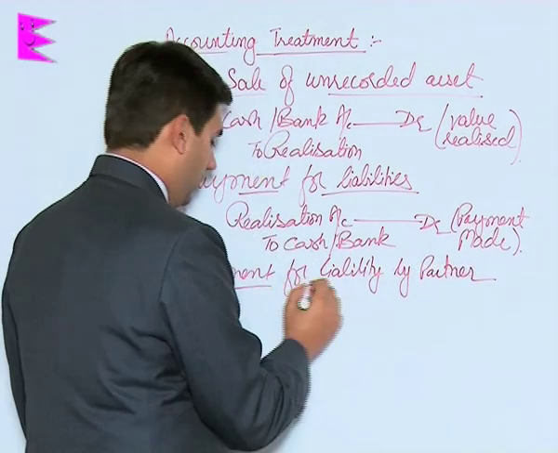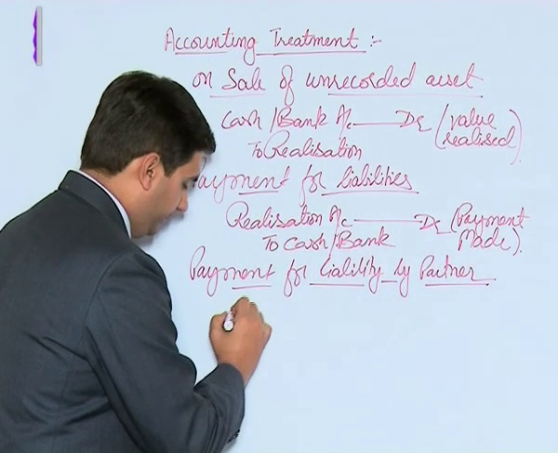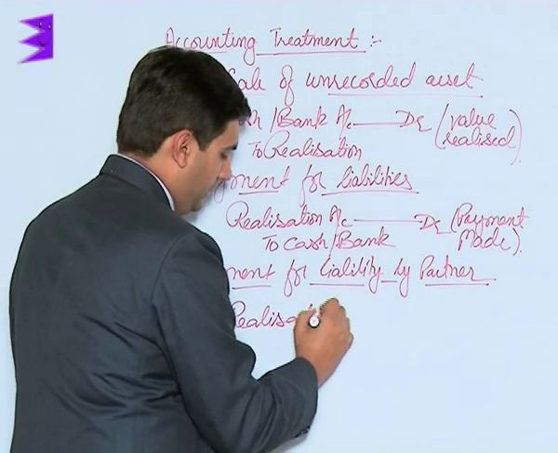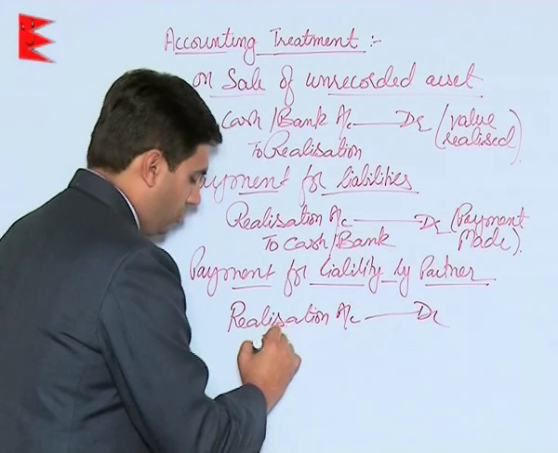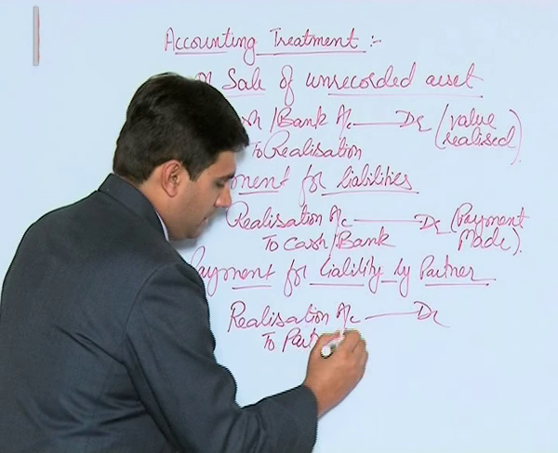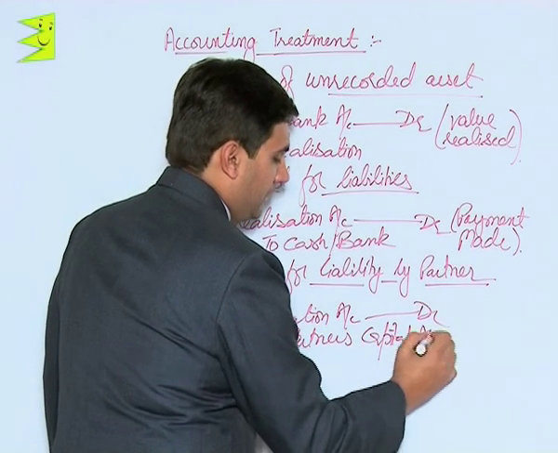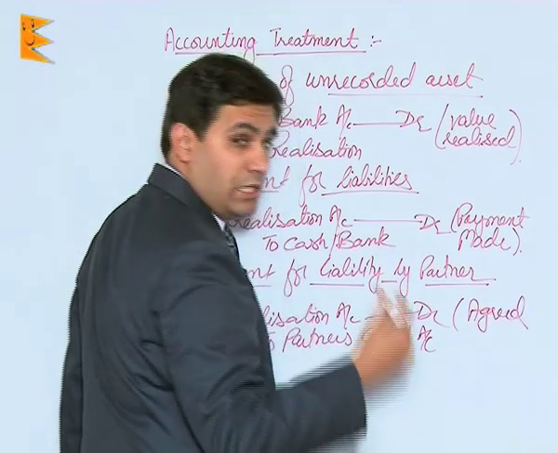In case a particular partner is paying for a liability, the entry would be realization account debited to partner's capital account with the agreed amount. That is the amount that has to be paid off.